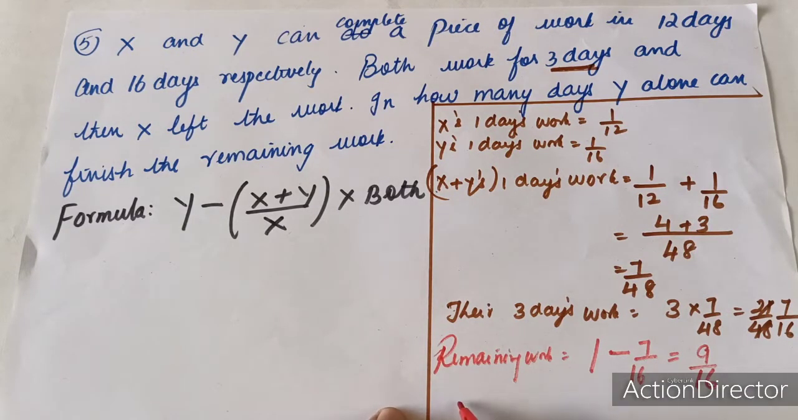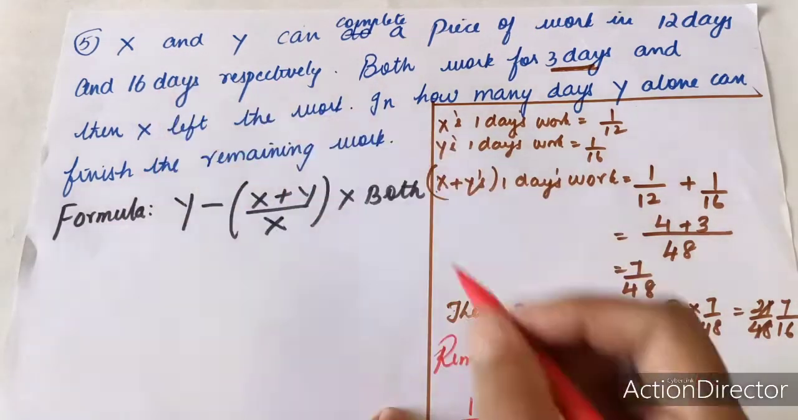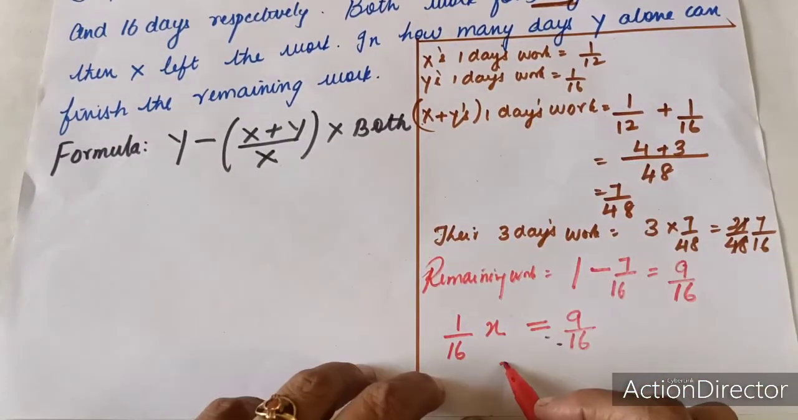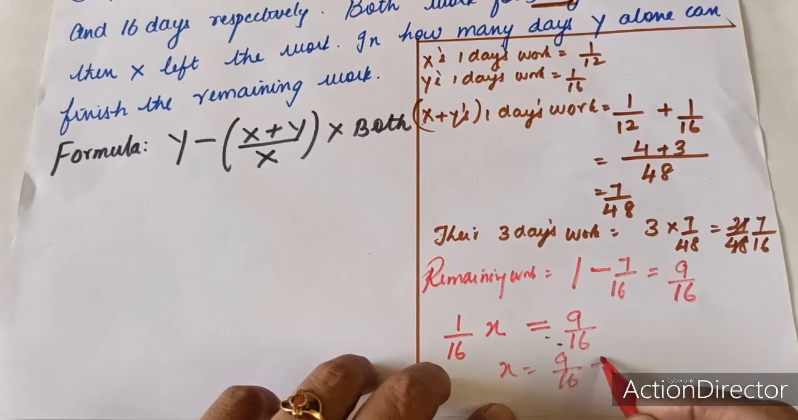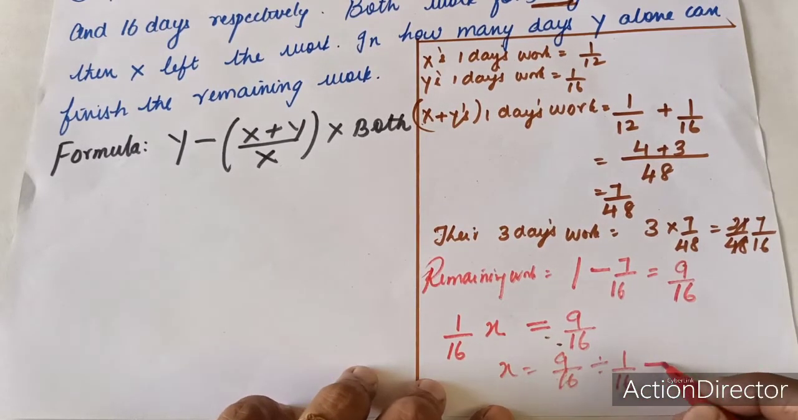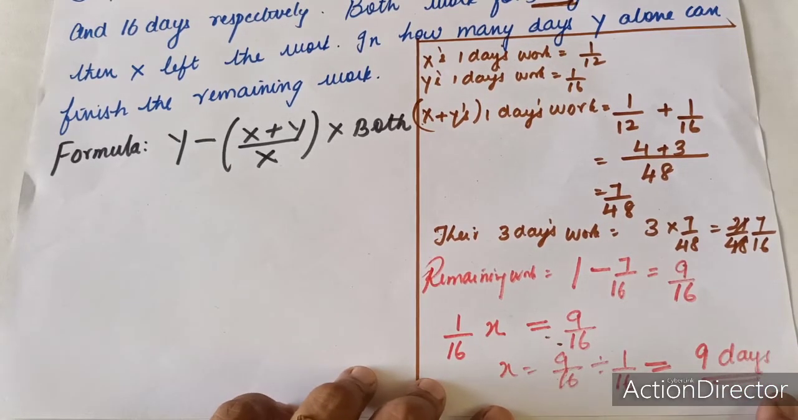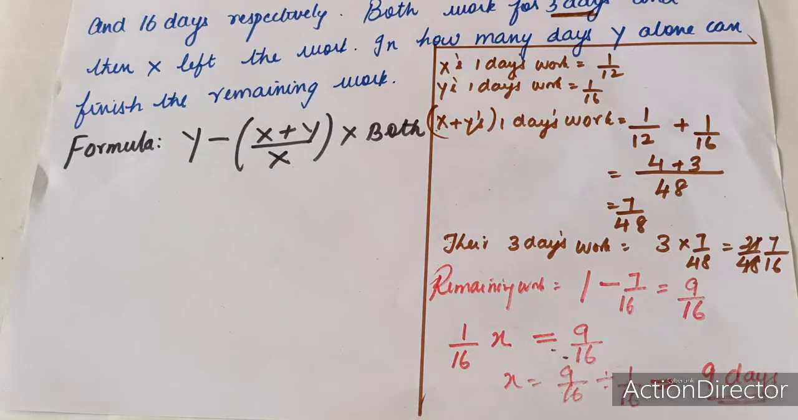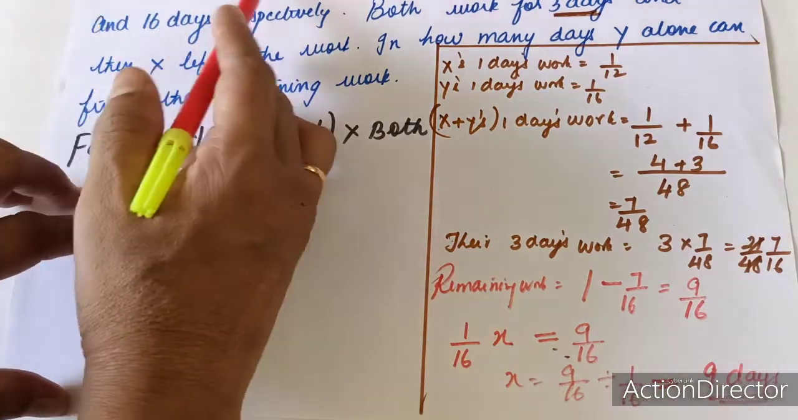Let us assume Y is going to take x days. So total number of days he is taking is 16 days. So Y's 1 day's work will be equal to 1 upon 16, and he is taking x days to complete the remaining work, that is equal to 9 upon 16. So x will be equal to 9 upon 16 divided by 1 upon 16, which is equal to 9 days. So Y is taking 9 days to complete the remaining work. The same sum can be done by formula method. See here X and Y are given.